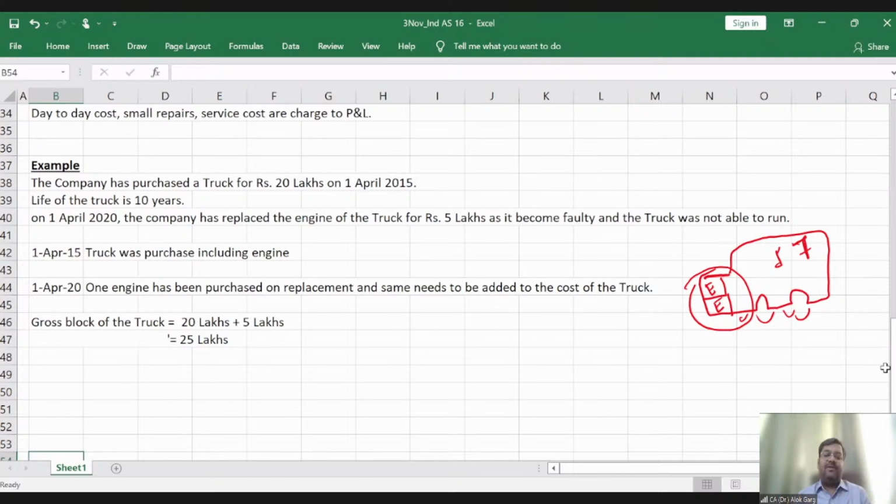There was no bifurcation. So how would we be able to know what was the cost of that engine? How would we be able to know? So this is not the right treatment. This 25 lakh is not right. Sir, then what is right?